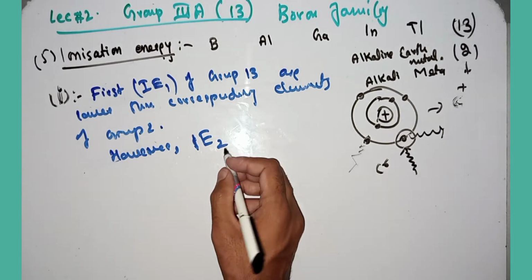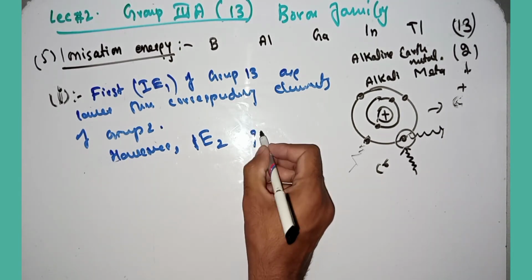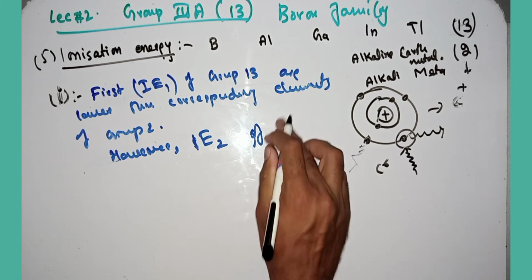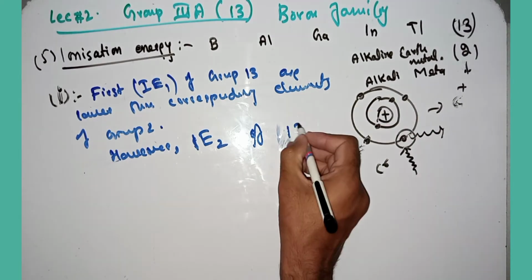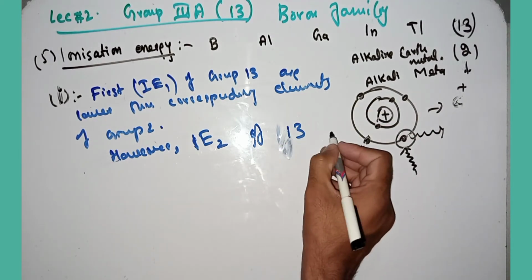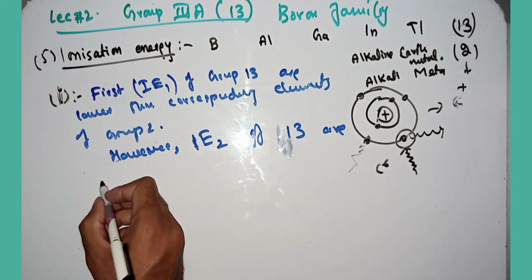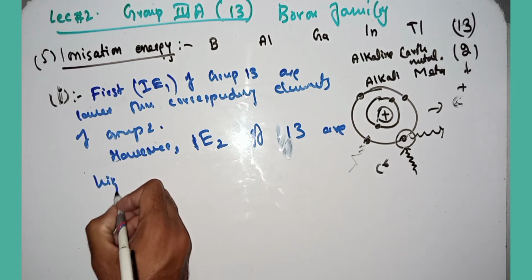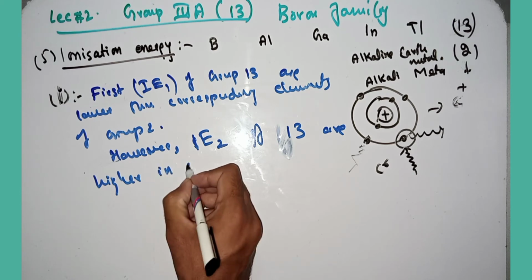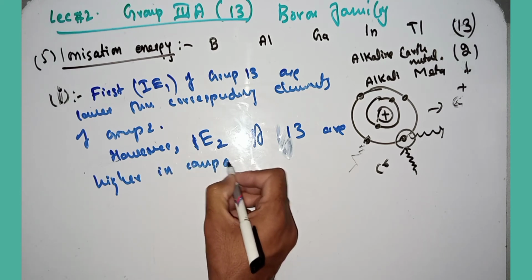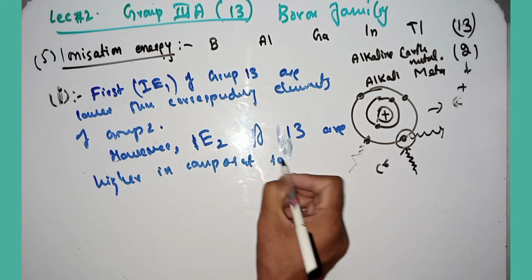So the second ionization energy of group 13 elements is higher in comparison to the corresponding alkaline earth metal.